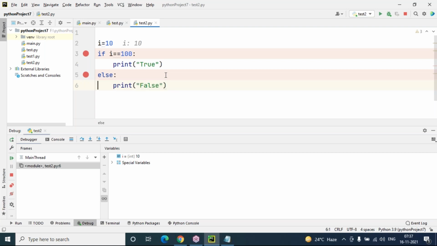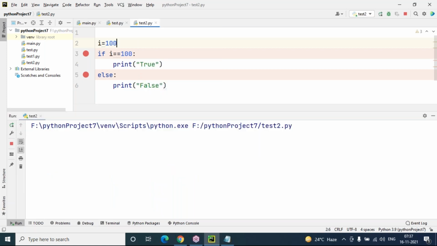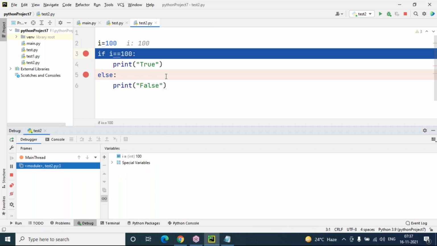Again press F8. Once control jumps out of the program, if you want to see the output, just click on the console tab here. Right now we are in the debugger tab, and the console tab is showing false only. Again let me check once more. I'm making the value 100 here, right click on it, and debug test. Okay, the debugger window started again, and now it is showing the boolean value true, 100 equal to 100 is true.